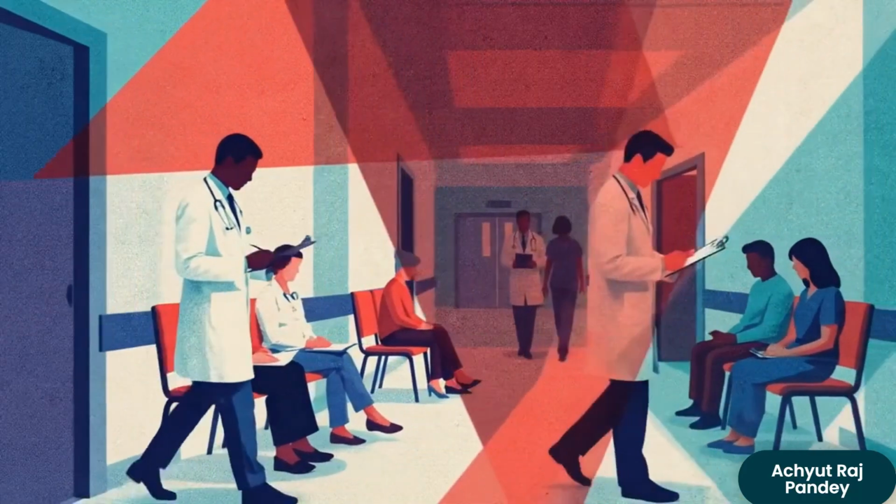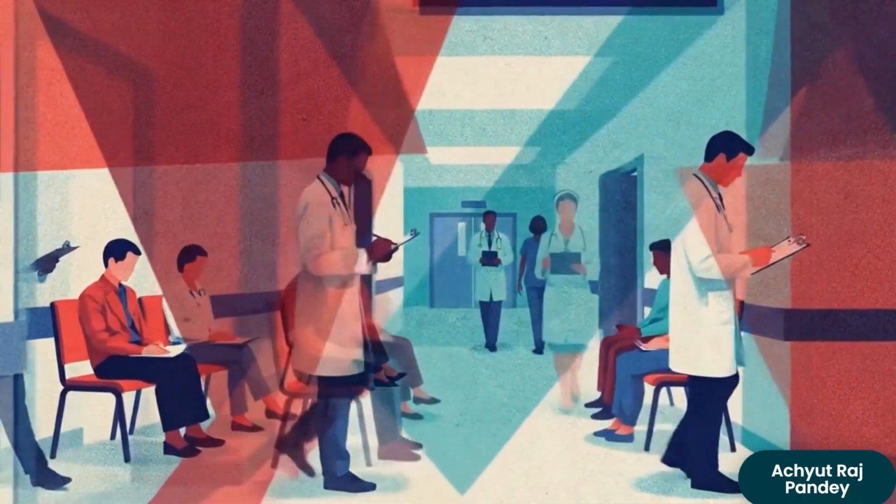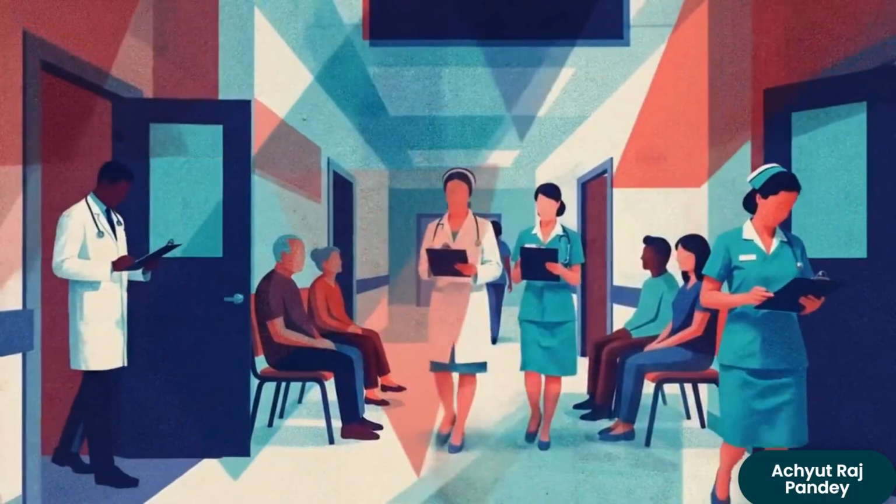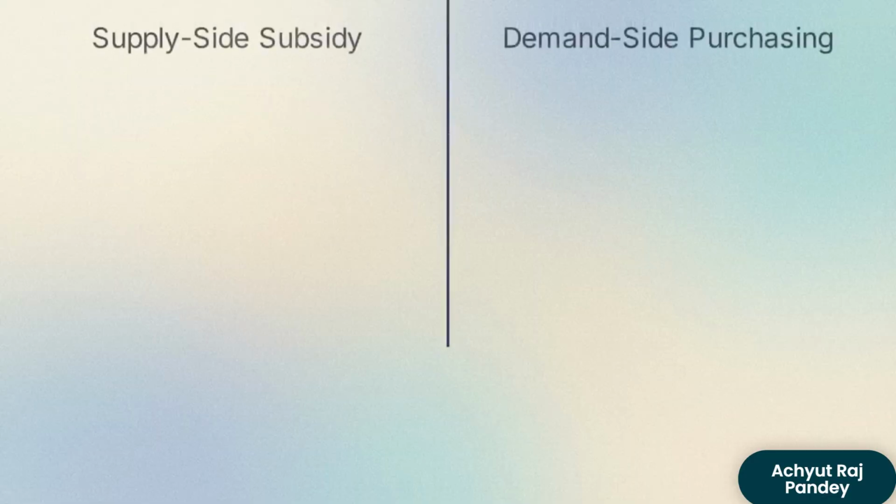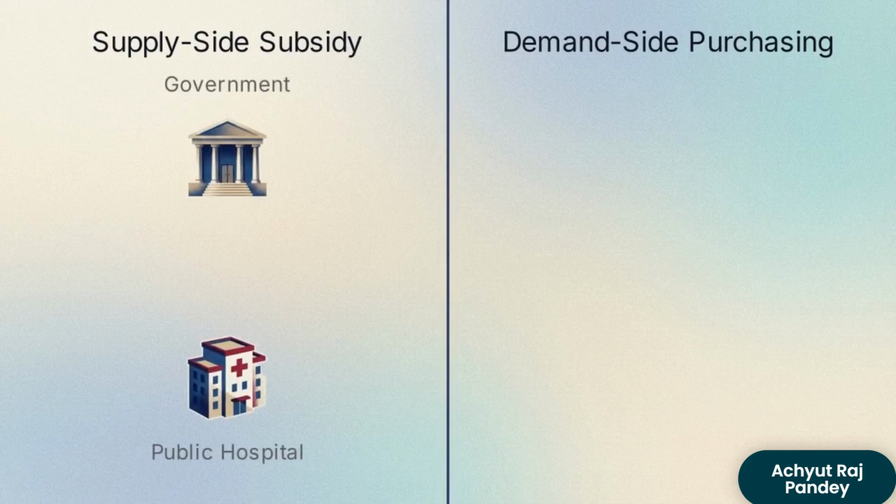Collecting revenue is only half of the system. Social health insurance acts as a mechanism for structural delivery reform. We can contrast the old model of healthcare funding against the new SHI model. In the old supply-side model, the government blindly hands a bulk budget to a public hospital, regardless of how many patients they see or the quality of the care.